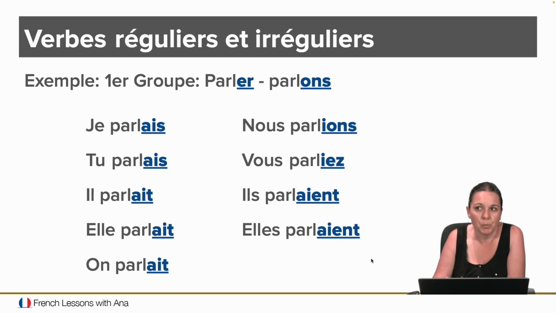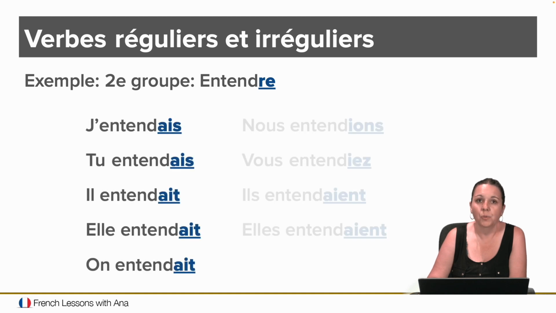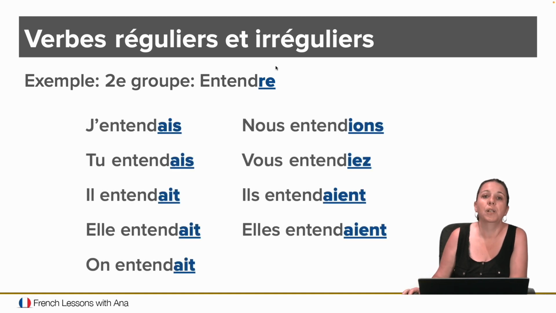What do you think is going to happen with the next one? Well, kind of the same thing. So if you look at a verb from an RE group, such as entendre, this verb means to hear. The verbs in RE in the present tense also have ONS for nous, right? And the nous form is nous entendons. And once you get rid of that ONS, look what happens to it. J'entendais, tu entendais, il entendait, elle entendait, on entendait. So you got rid of the ONS and you're replacing it, for each subject pronoun, with its respective ending.